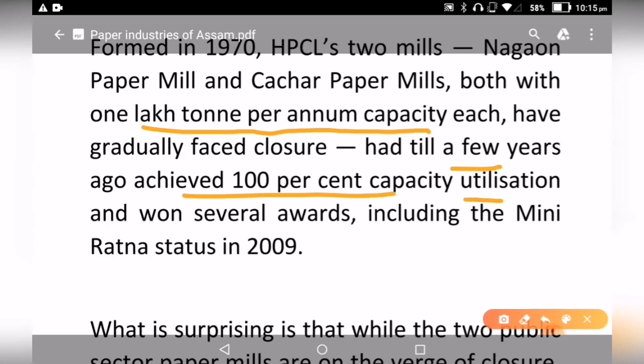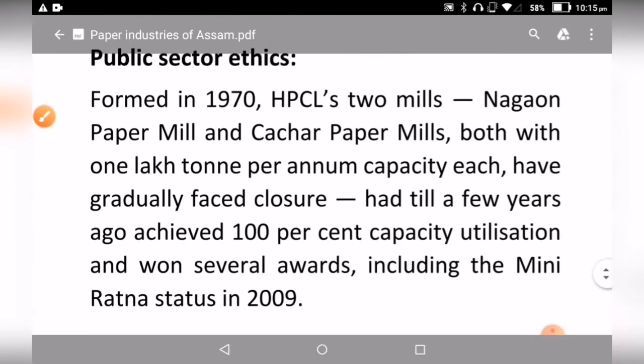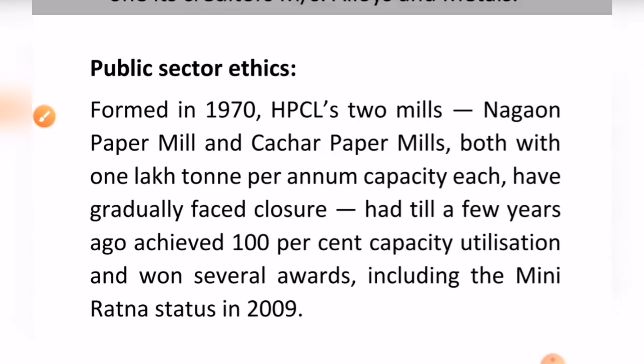Okay, so we have to see that these two companies, these two paper mills, whose capacity was 100%, and even received the mini Ratna status in 2009. So for what mismanagement did such a company have to be declared insolvent? There must be a serious flaw in the management sector, and it directly indicates the public sector ethics.